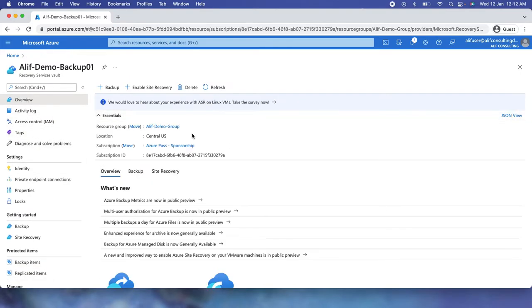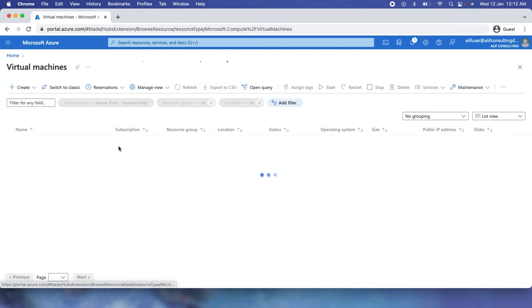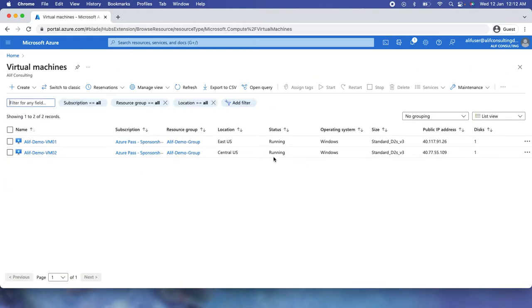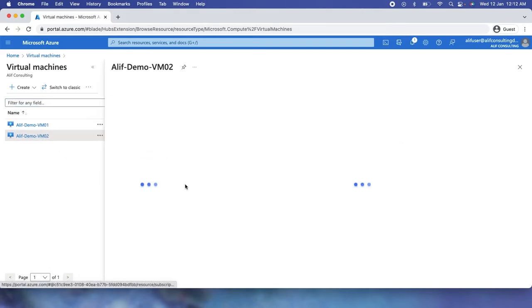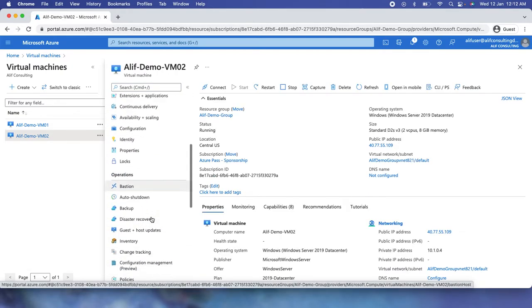It's in Central US. That's fine. Let me go ahead and check the VM as well. It's in Central US. That's also fine. So I do have options to enable the backup directly from the VM as well.